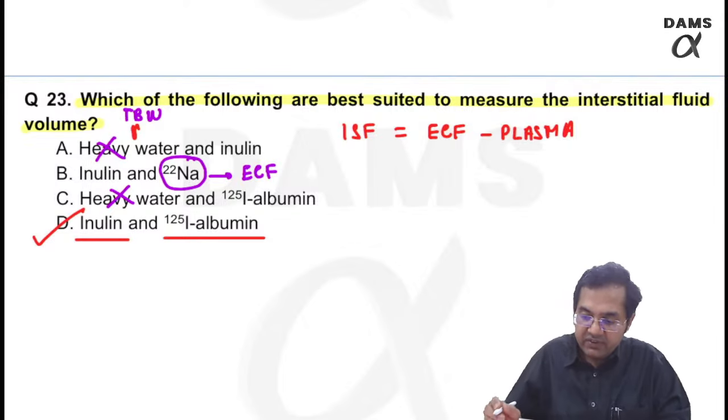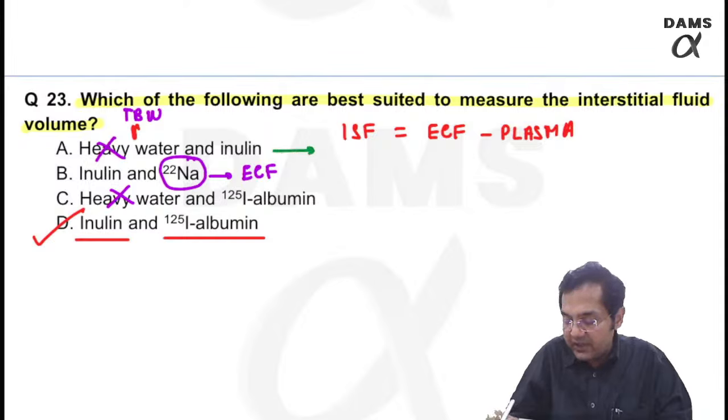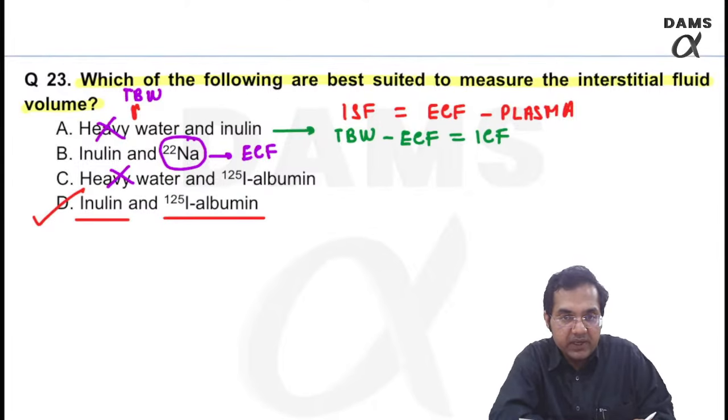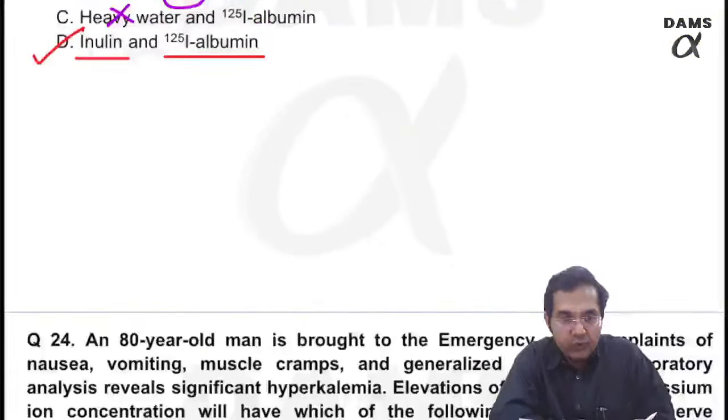In fact, if I ask you which one is used to measure ICF, then please understand, heavy water and inulin is used to measure total body water minus ECF. That means ICF. So another question, right? Option number A. Let's move to 24.